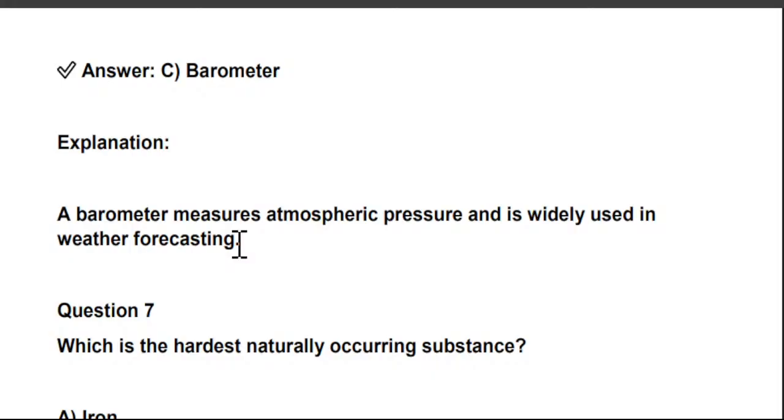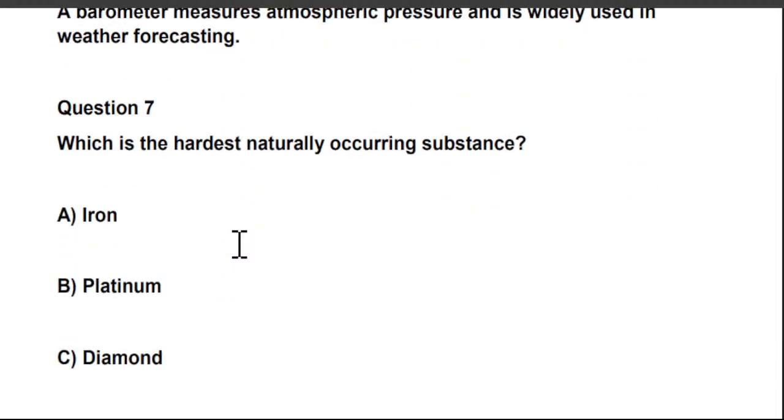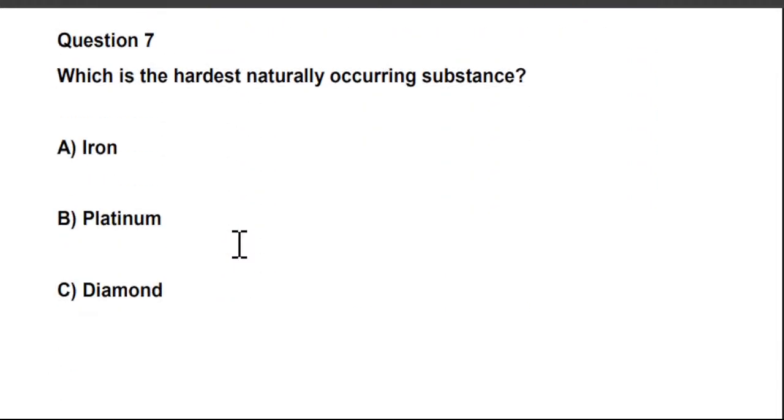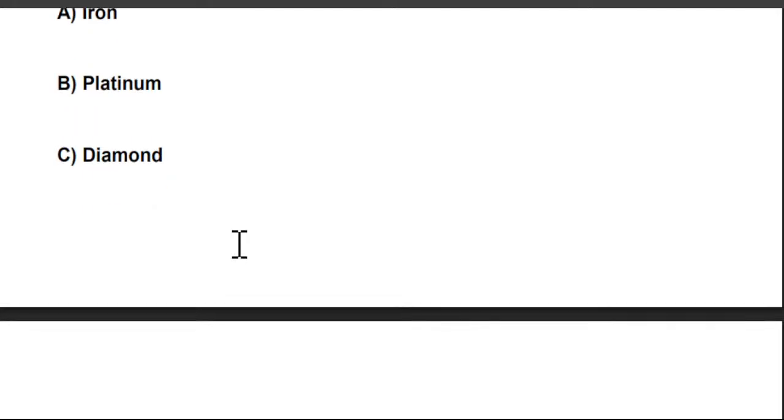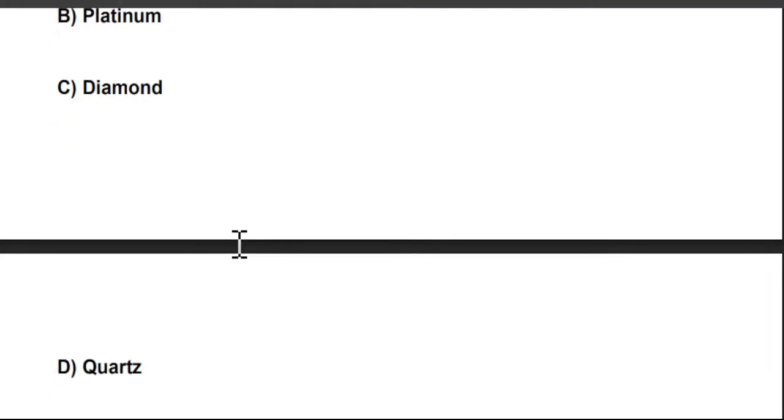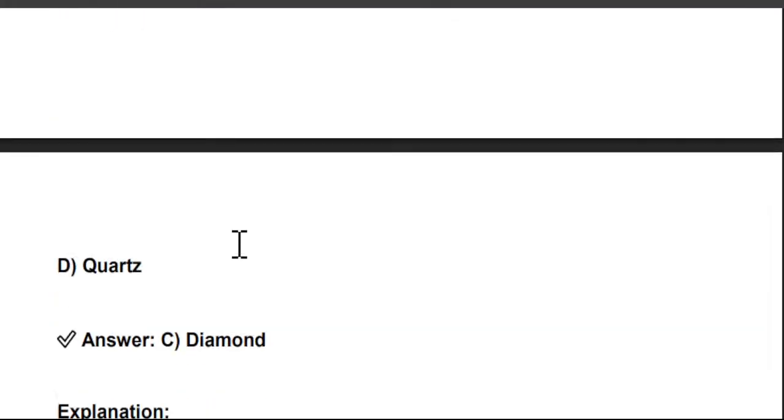It is used to measure the atmospheric pressure. Next question is, which is the hardest naturally occurring substance? A. Iron. B. Platinum. C. Diamond. And D. Quartz. So the right answer is answer C.